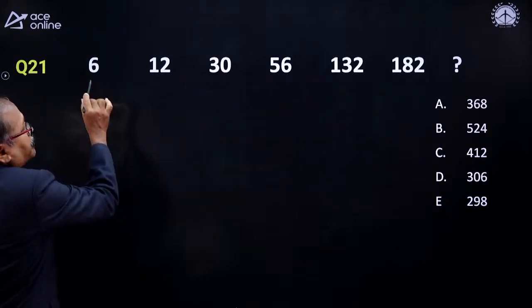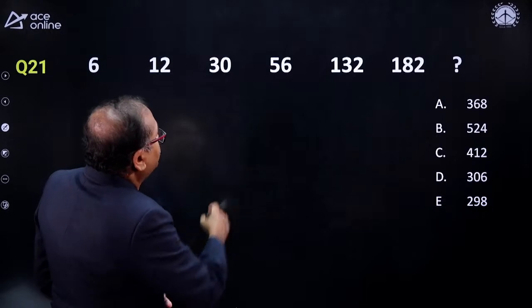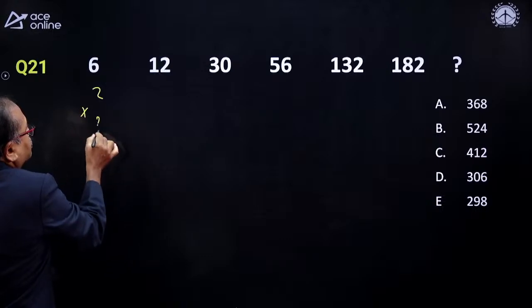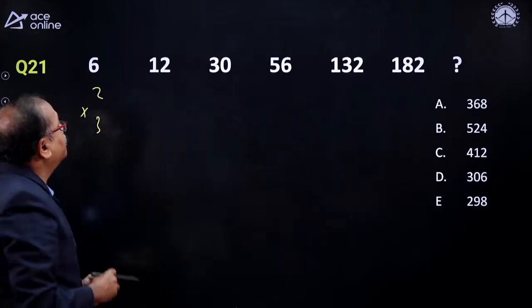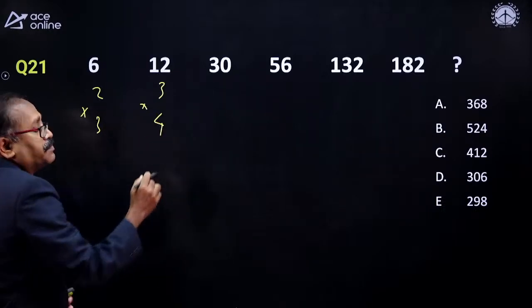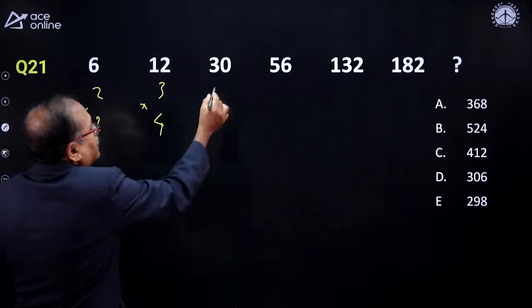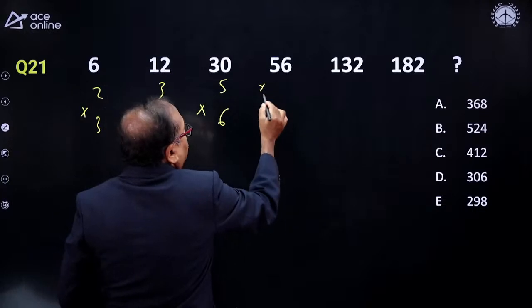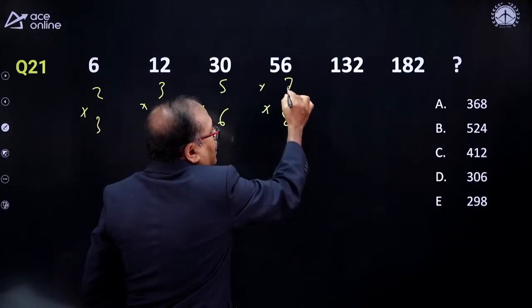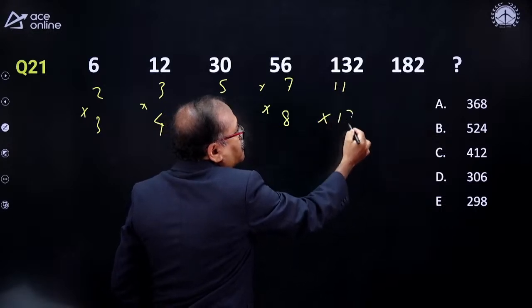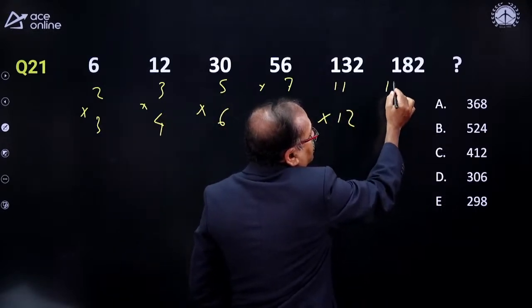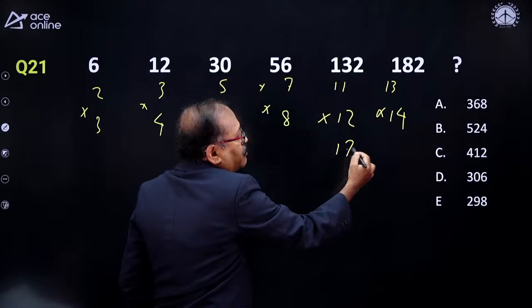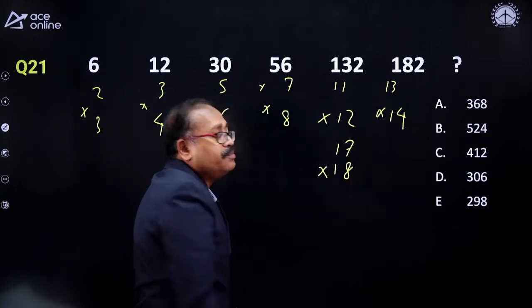Now, did you notice here that 2 into 3, 2 is a prime number, 3 is the next number. And here it is 3 into 4, 3 is the prime number and 4 is the next number. And 5 into 6, 5 is the prime number, the next number is 6. Then 7 into 8, and after 7 the prime number is 11. 11 into 12, after 11 the prime number is 13. 13 into 14. So after 13 your prime number is 17. So 17 into 18 should be your answer.